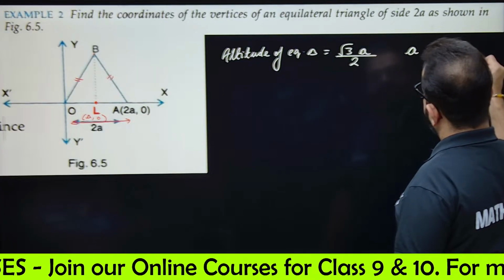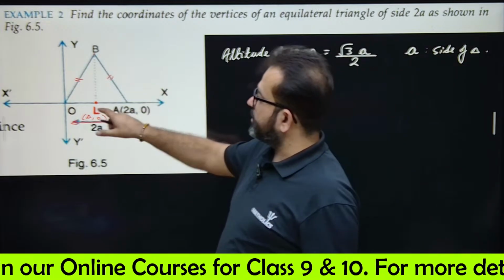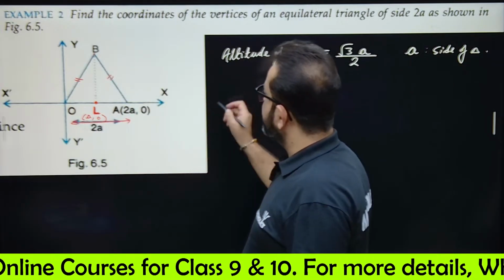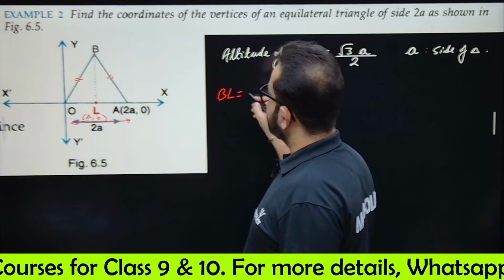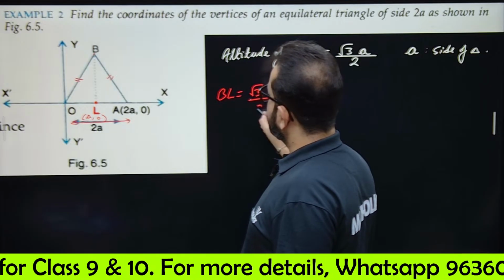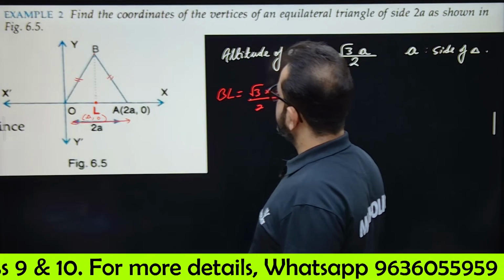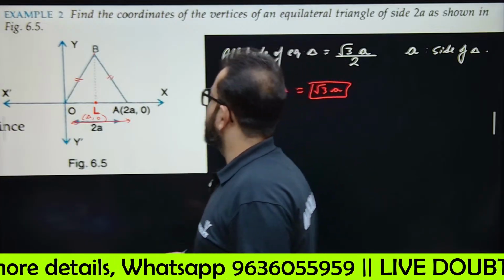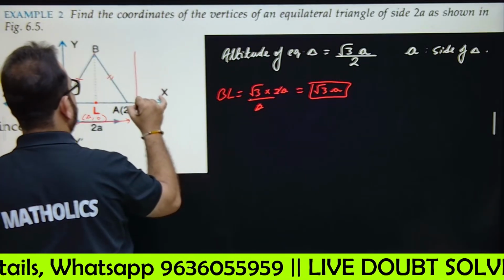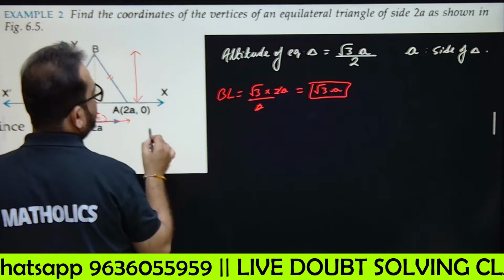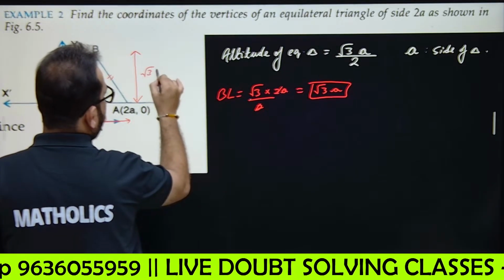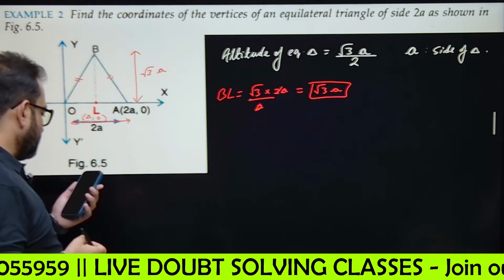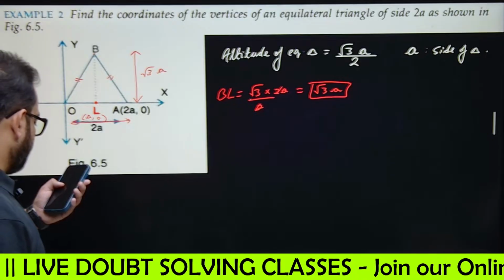Now here the side of the triangle is 2A. So we'll write BL equals altitude, that means root 3 by 2 into the side, which is 2A. So 2 cancels out. It is under root 3A. So this height we actually found out, and the height is under root 3A. Is it clear? The height is under root 3A. Okay.